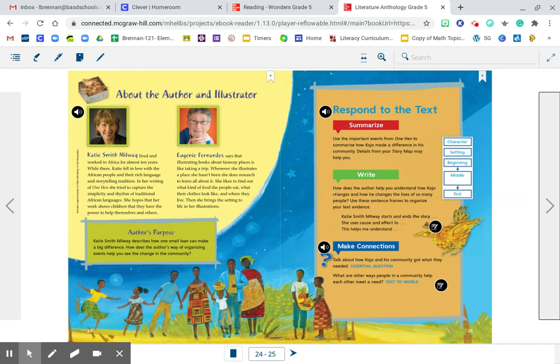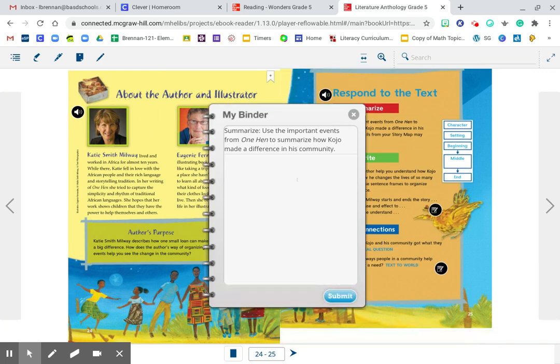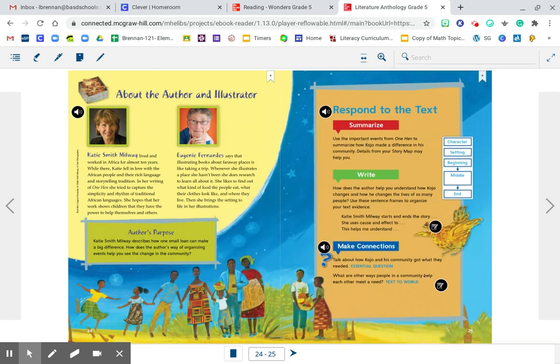How does the author help you understand how Kojo changes? You're going to answer this using this little icon here. When you see that little icon with a piece of paper and a pencil, that's where you're going to be writing something in a notebook. You open up the notebook, you type your response, you hit submit, and I will get a copy of that. There's another thing for you to write down at the bottom here. Talk about how Kojo and his community got what they needed. That's our essential question for the week.